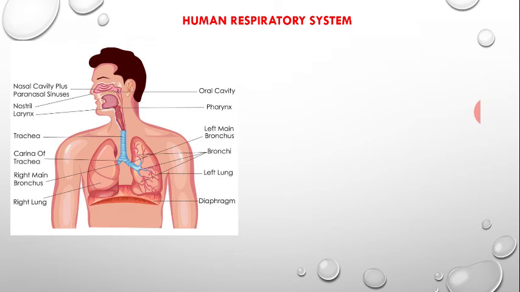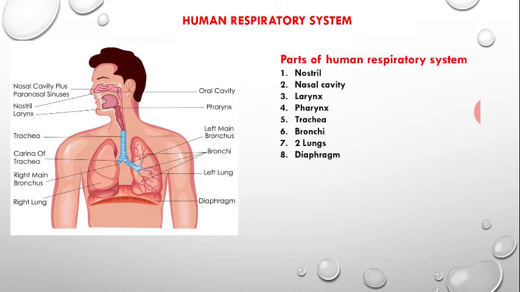Now we will learn about the human respiratory system and its parts. The parts are the nostril, the opening through which we take in air, the nasal cavity where mucus is present and helps in cleaning the air, the larynx and pharynx which connect to the tracheal system, the bronchi which open into the lungs, and the diaphragm. You need to remember this diagram because it is usually asked by the examiner in the exam.